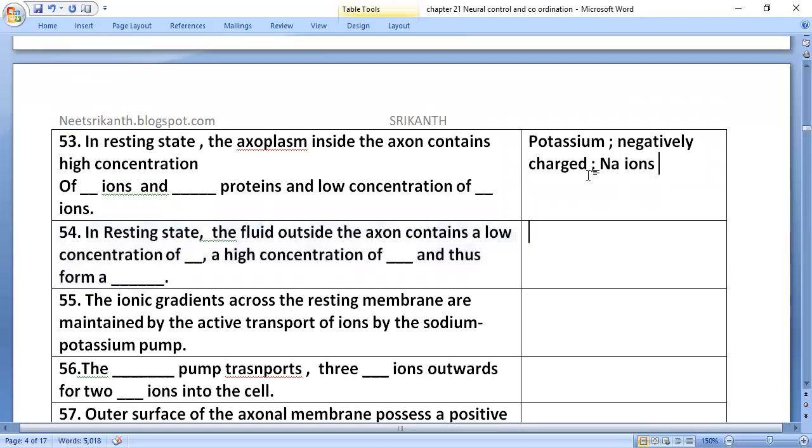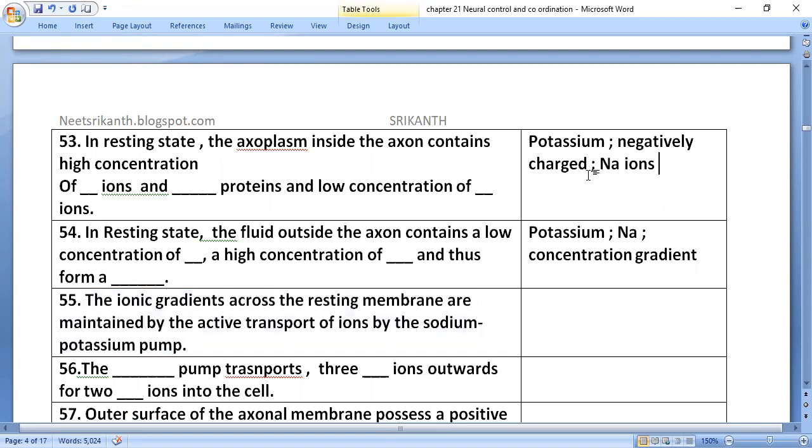The fluid outside the axon contains a low concentration of potassium ions and a high concentration of sodium ions, and thus they form a concentration gradient.